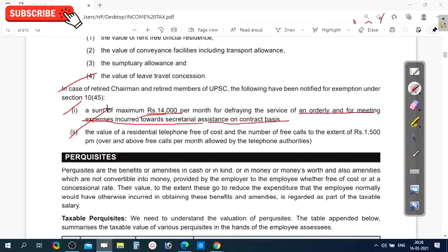Next, the value of a residential telephone free of cost, and the number of free calls to the extent of rupees 1500 per month, over and above free calls per month allowed by the telephone authorities. So up to 1500 over and above the free calls is eligible as an exemption for the residential telephone cost.